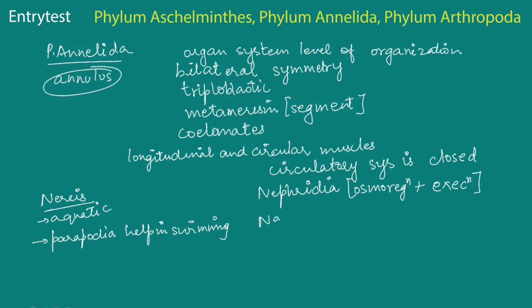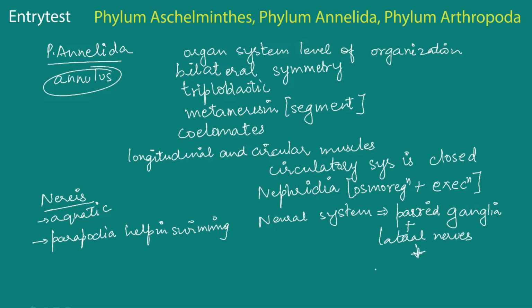The neural system consists of paired ganglia. Singular, it's known as a ganglion. That means two of them are present in each segment. And they are connected by lateral nerves to a central nerve cord that is known as a double ventral nerve cord.